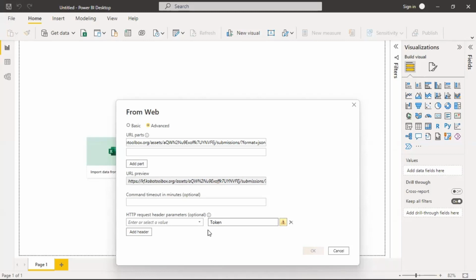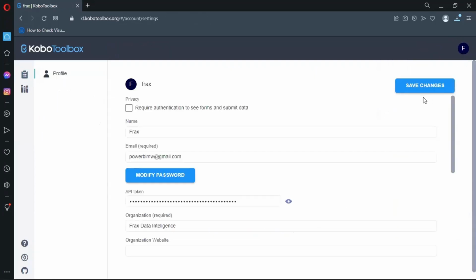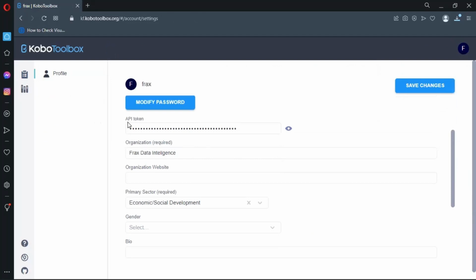Now, API number: each Kobo account has its special API number, and it needs to be protected at all costs. For the purpose of this training, I've just opened an account, and I'm going to delete the account after the training. So you go to settings and you check on API token.